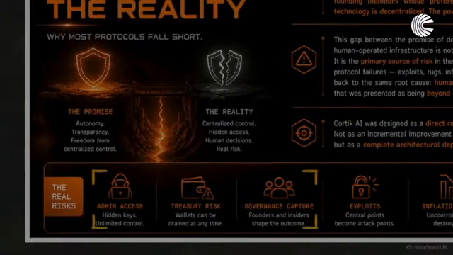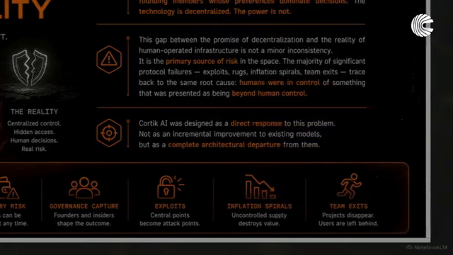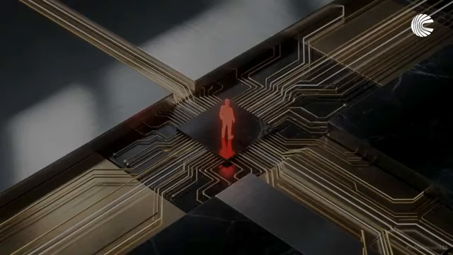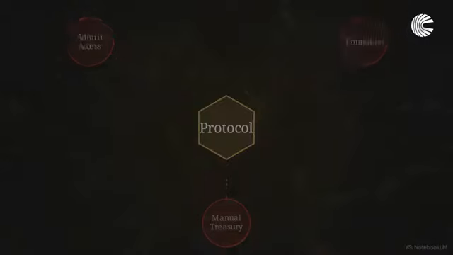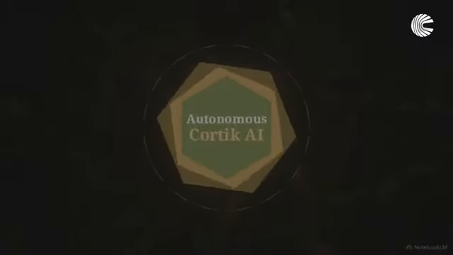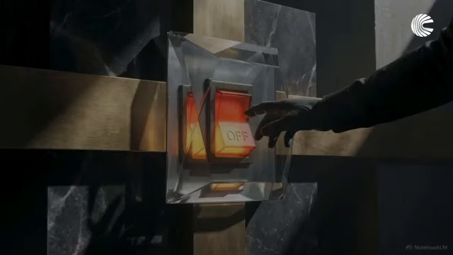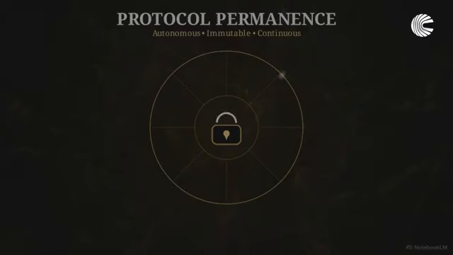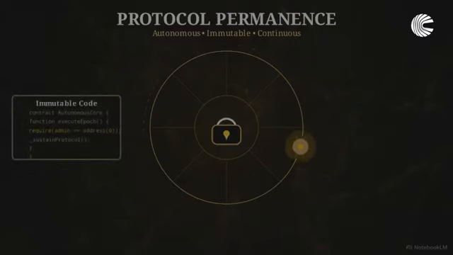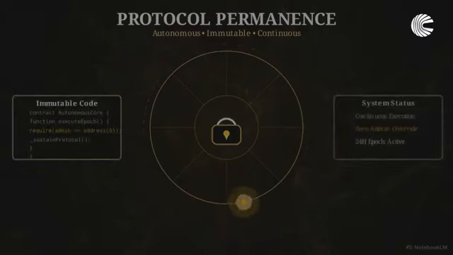When you have administrative access, hidden founder accounts, and manual treasury controls, you introduce emotional panic and malice into a system that is supposed to be mathematical. Cortik addresses this by treating human intervention as a structural vulnerability. The protocol removes the human operator from the loop entirely to eliminate the risks of panic-driven decisions and administrative exploits. As long as an administrator has an off switch, a protocol is centralized. Real security requires a system to run continuously, completely unable to be paused or manipulated by any individual.